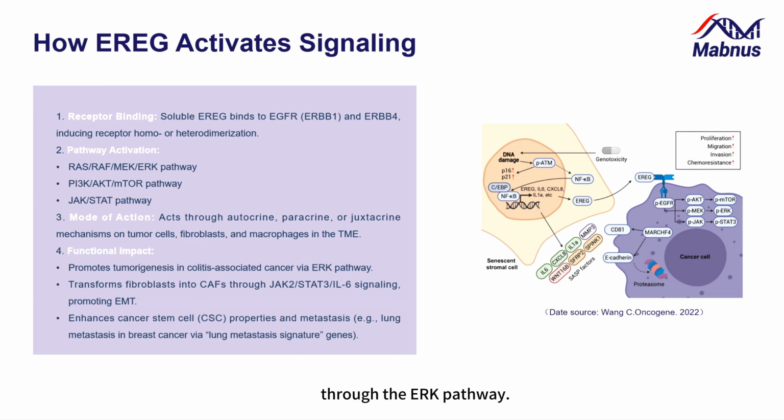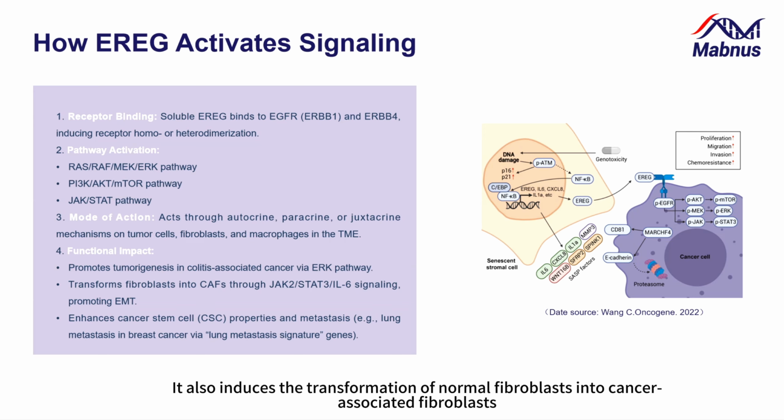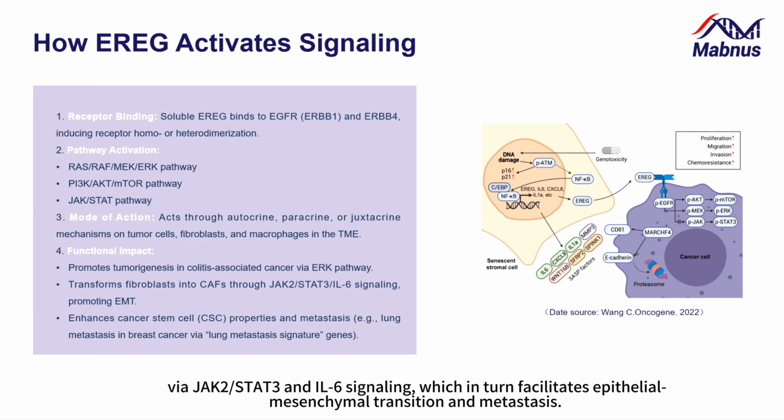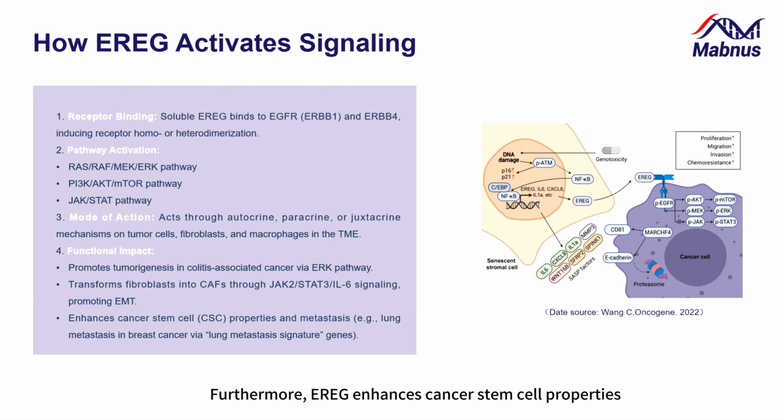Through the ERK pathway, it also induces the transformation of normal fibroblasts into cancer-associated fibroblasts via JAK2, STAT3, and IL-6 signaling, which in turn facilitates epithelial-mesenchymal transition and metastasis. Furthermore, EREG enhances cancer stem cell properties and is part of the lung metastasis signature in breast cancer, collaborating with MMPs and COX-2 to promote distant spread.